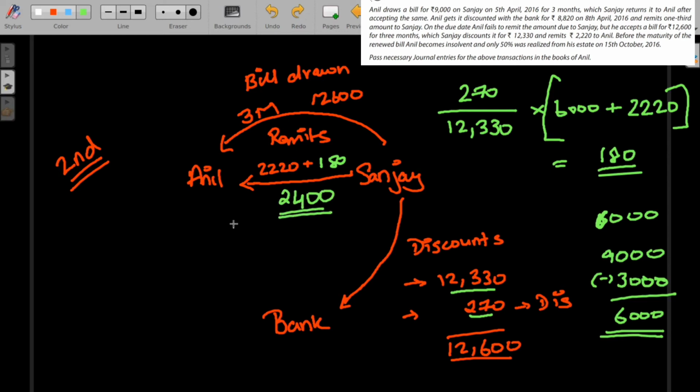Then in the last line they say, before the maturity of the renewed bill, Anil becomes insolvent. So Anil, who is the bills payable in this bill, becomes insolvent. So he dishonors the bill.